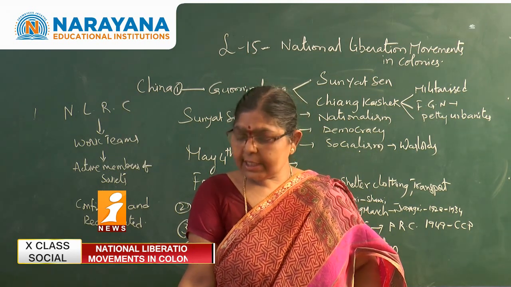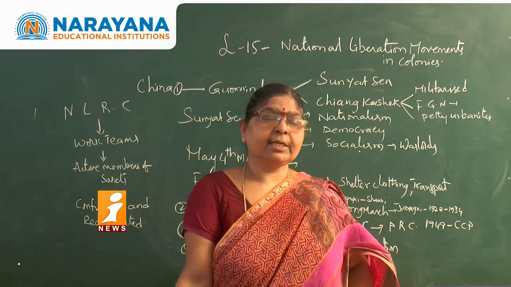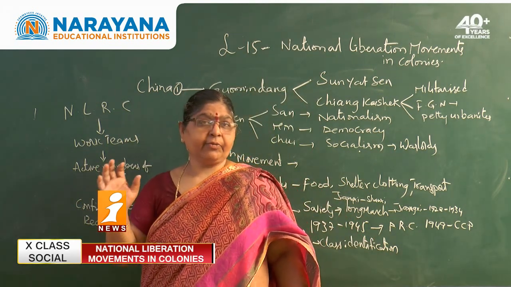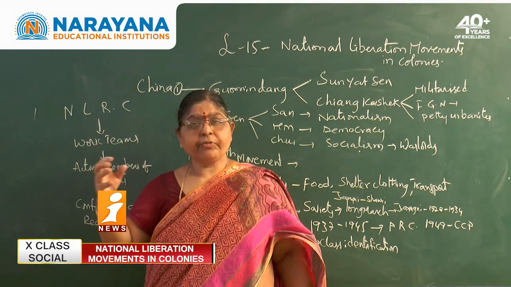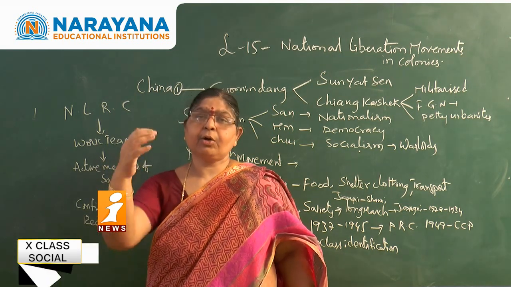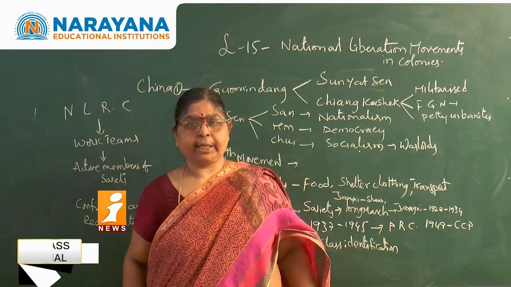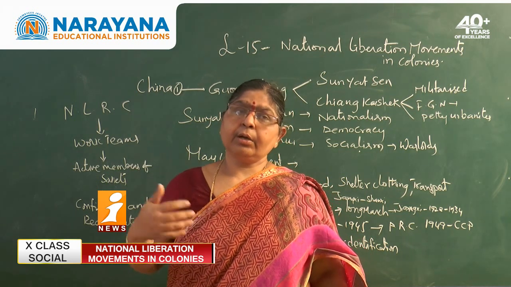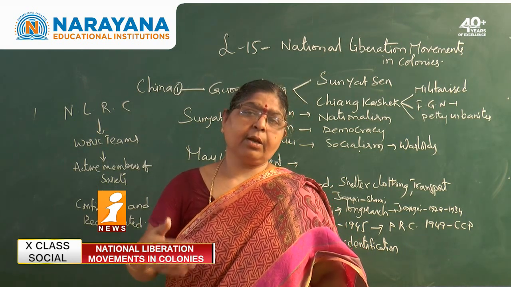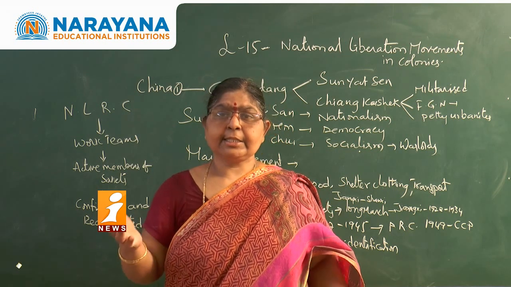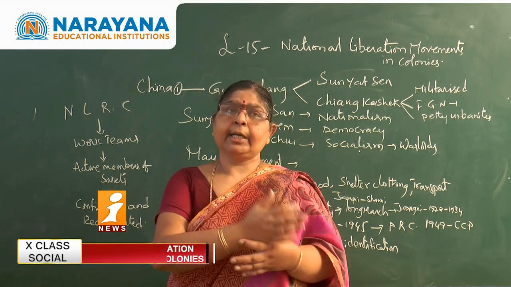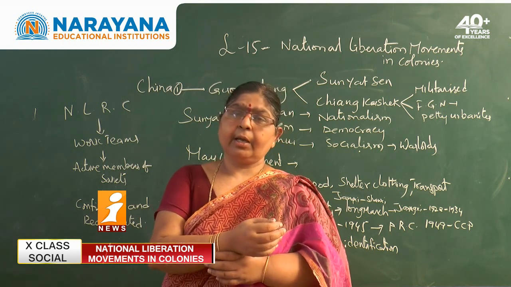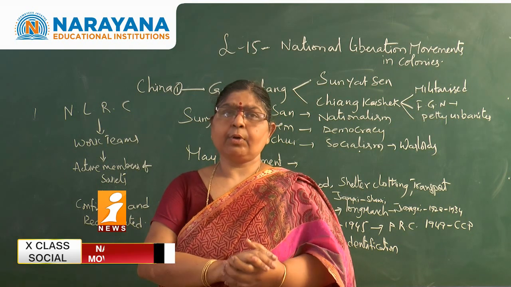Like that only, if you see the world map, during that particular period, 1920 to 1950, you will observe that many of the countries in Asia and Africa were colonies of different European countries. The European countries, in order to secure economy, in order to get more and more raw materials and more markets, started occupying different countries which were not industrialized at that time. Like in Africa, like in Asia, so many countries were colonized.